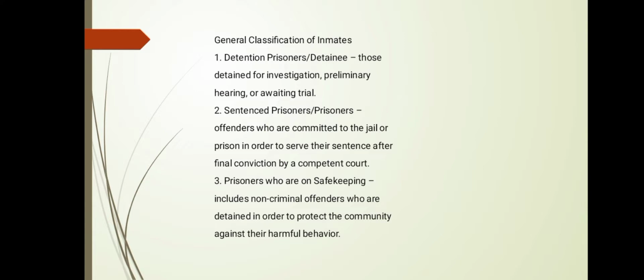Number 2, sentenced prisoners, offenders who are committed to the jail or prison in order to serve their sentence after final conviction by a competent court. Number 3 is the prisoners who are on safekeeping. It includes non-criminal offenders who are detained in order to protect the community against their harmful behavior.